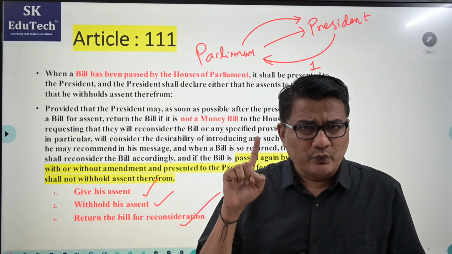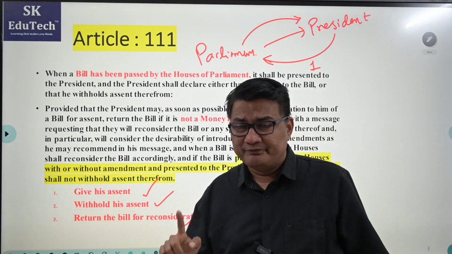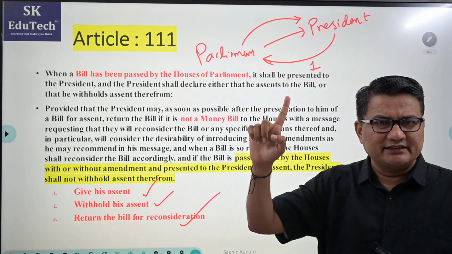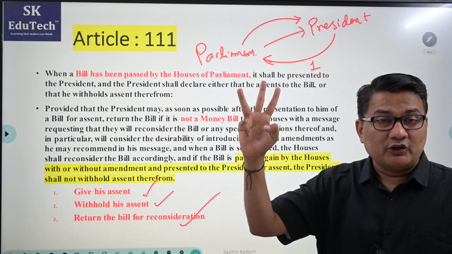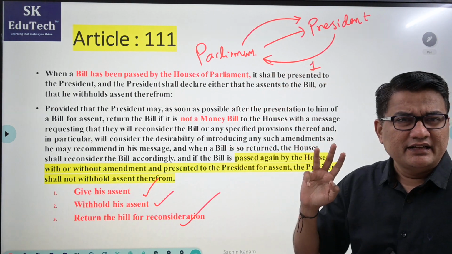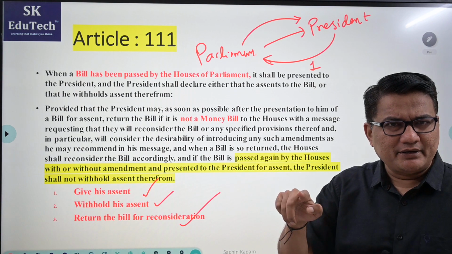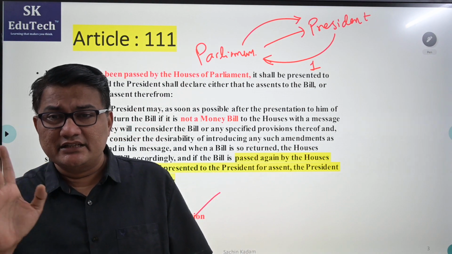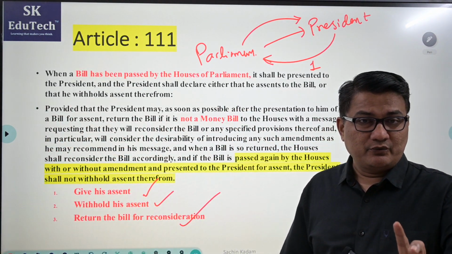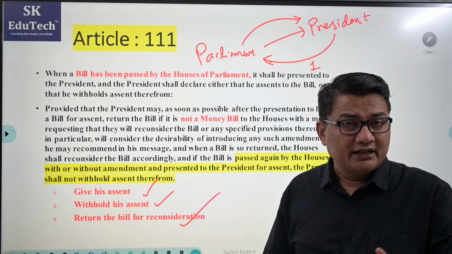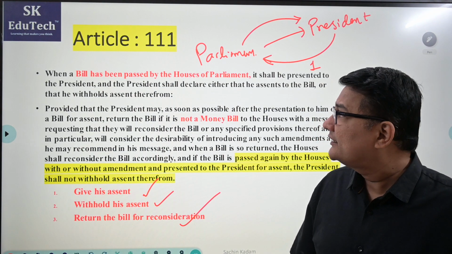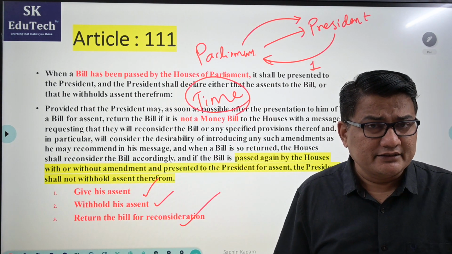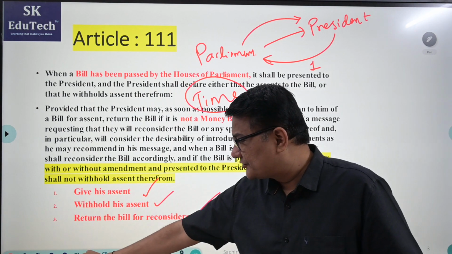Answer is only once. So as per Article 111, whenever a bill is passed by Parliament, it goes to President. President can give assent. Assent converts the bill into law. He can withhold, or third, if it is not a money bill, he can send it for reconsideration. But if the same bill is again passed by simple majority in both the houses of Parliament with or without changes, then President shall give his assent. One thing which is very important: within how many days he has to give the assent, the time limit is not specified. I repeat, the time limit is not specified for any bill in the Constitution.